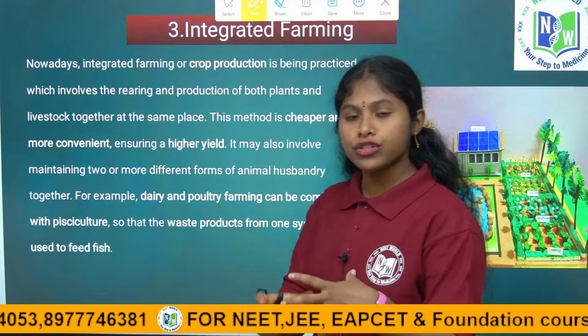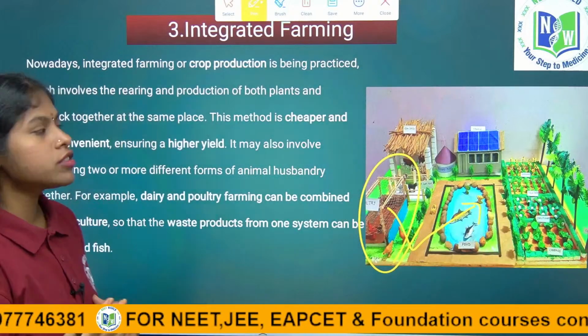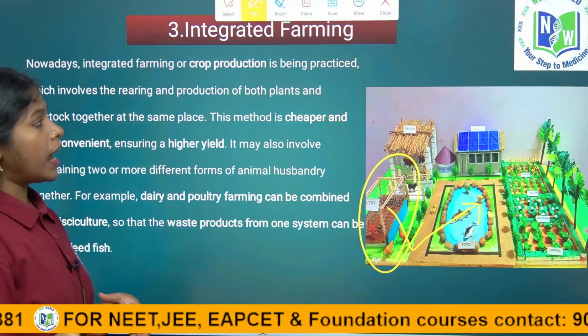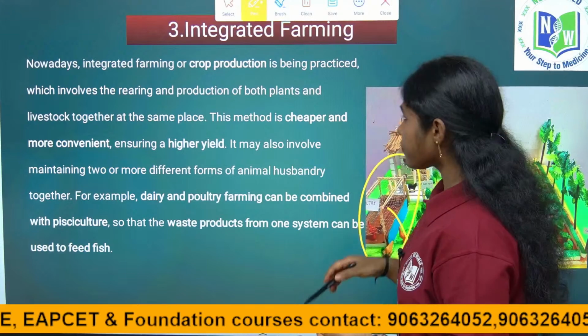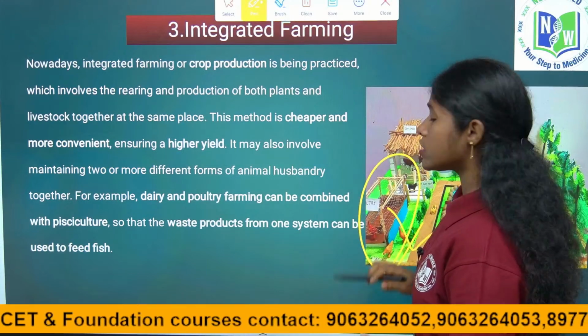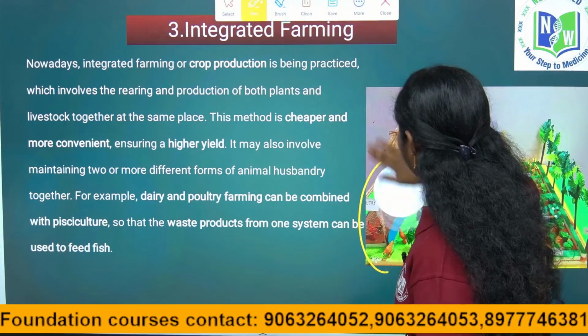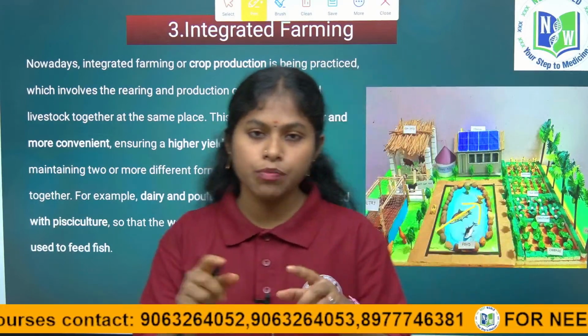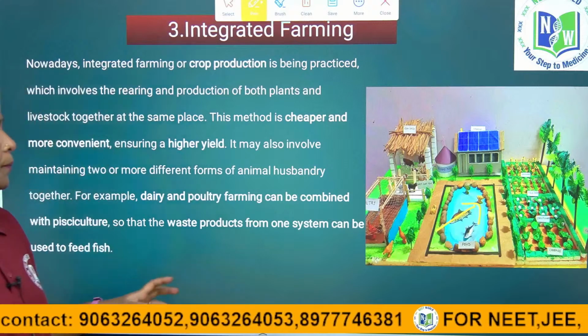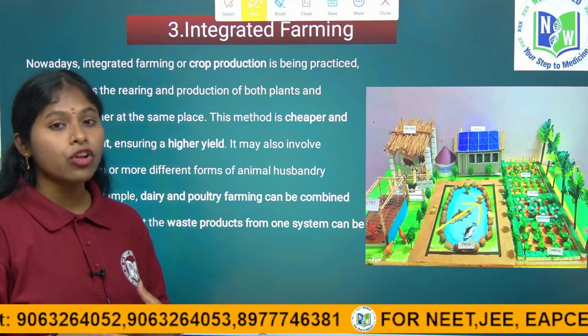Thereby, it reduces the waste, and the inputs from the outside are reduced. Thereby, they increase the yield, and it is a cheaper method. Thereby, farmers get a good yield in small scale farming. It is very useful, and they will get the food organically.